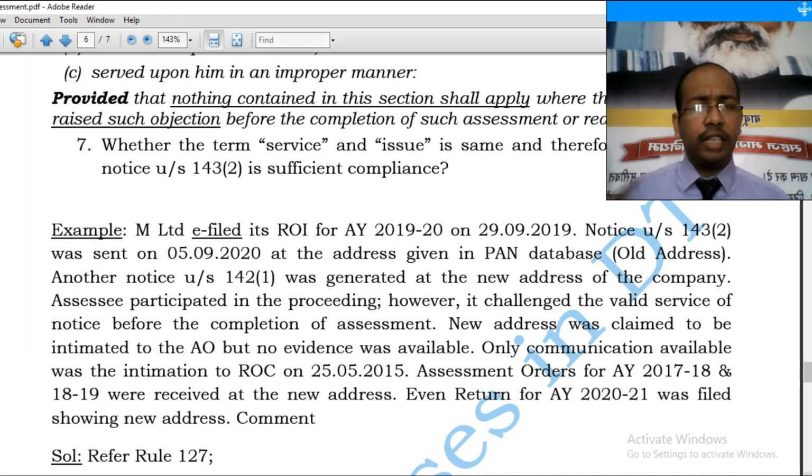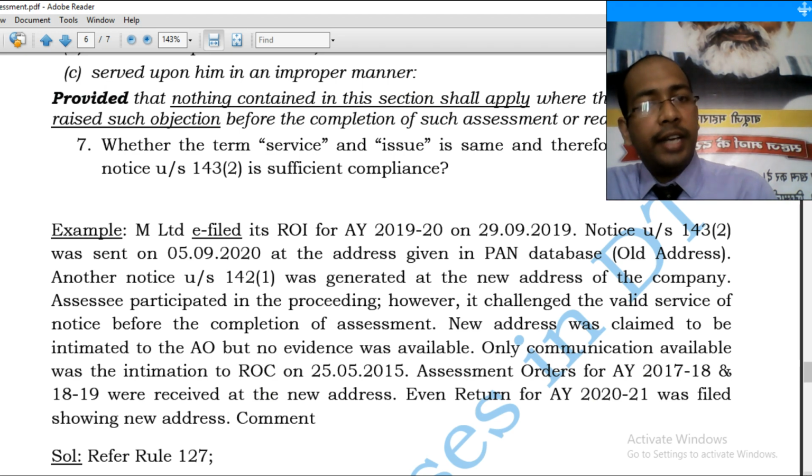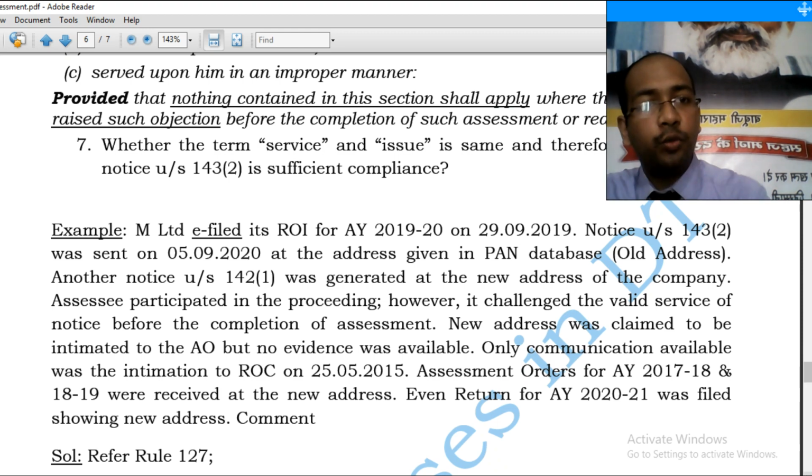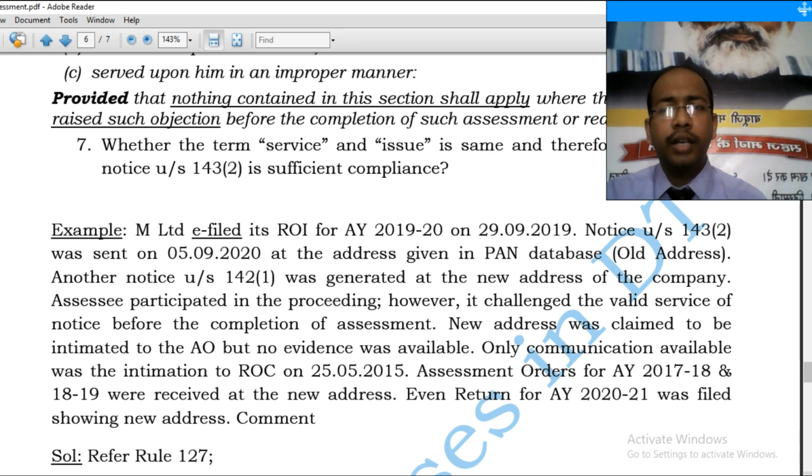Alright. The facts of the case were, M Limited e-filed its return of income for AY 1920. I have changed the dates. On 29 September 2019. Notice under section 143(2) was sent on 5th September 2020 at the address given in the PAN database, and that address was an old address. Another notice under section 142(1) was generated in the new address. Means subsequently, assessee participated in the proceedings. However, it challenged the validity of service of notice before the completion of the assessment.